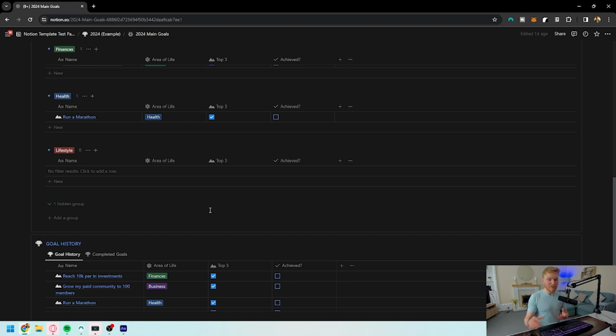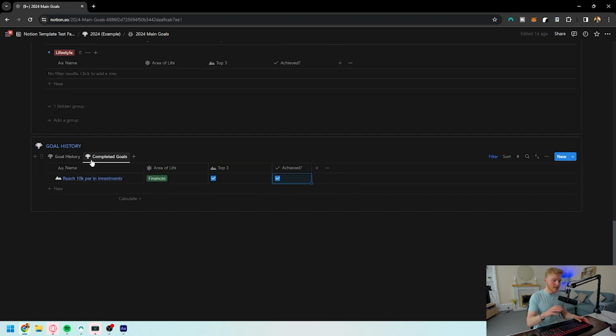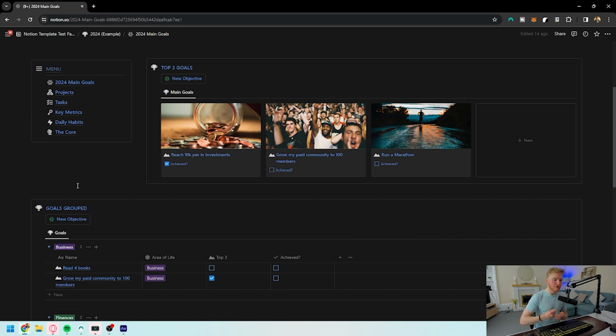And then below, like every other page, it's going to have its own history of all of the objectives that you've got. So right here, we've got all our objectives we're wanting to do, and the completed ones, if we actually do manage to achieve them, you'll see that they now come into the goal history. The main reason for the objectives is to have your top goals that you're wanting to achieve in the year, and so that they're always at the front of mind.